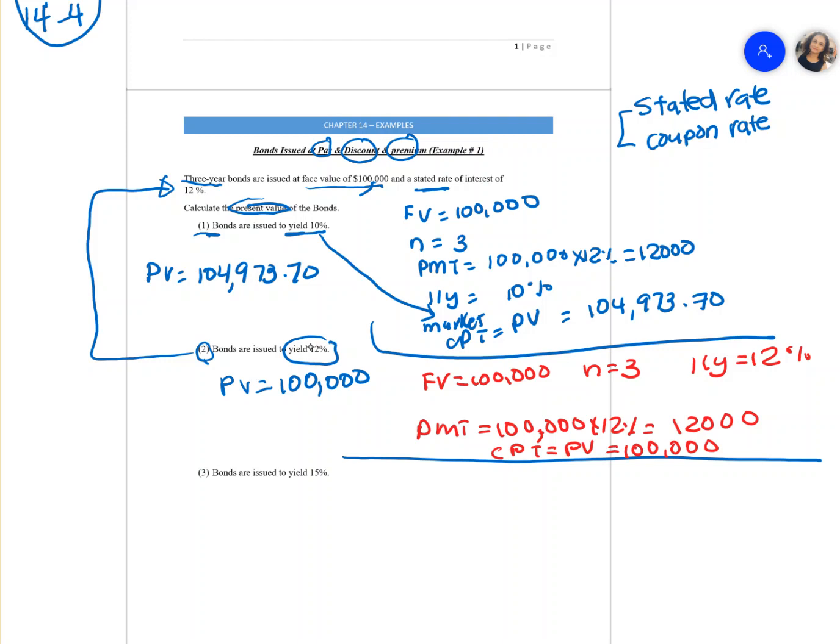We should have known that if the coupon rate, your stated rate, and the market rate are both the same, the bond will be issued at par. In other words, this is at par. If the present value is more than the face value, this is a premium bond. Now let's see what happens in our third example.